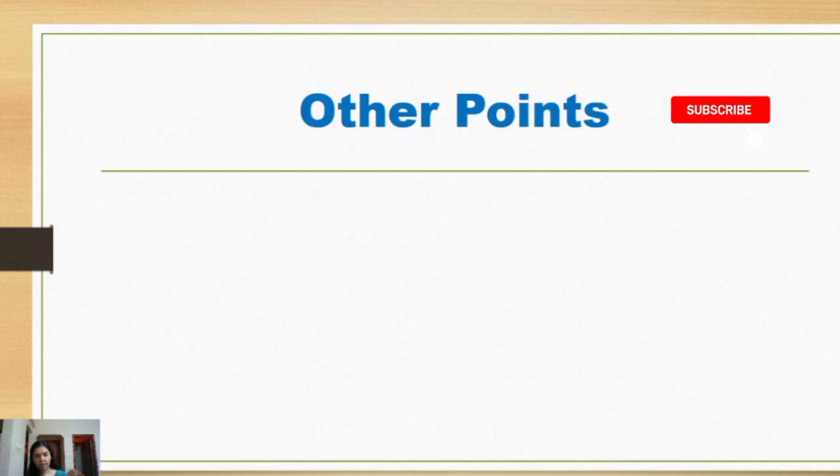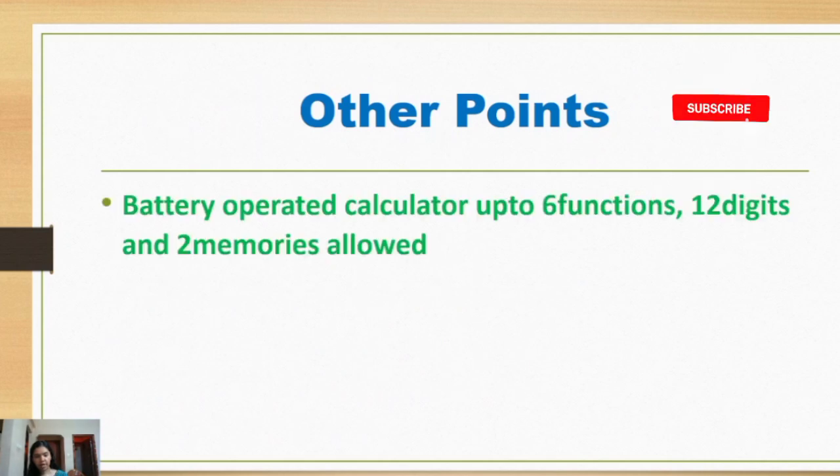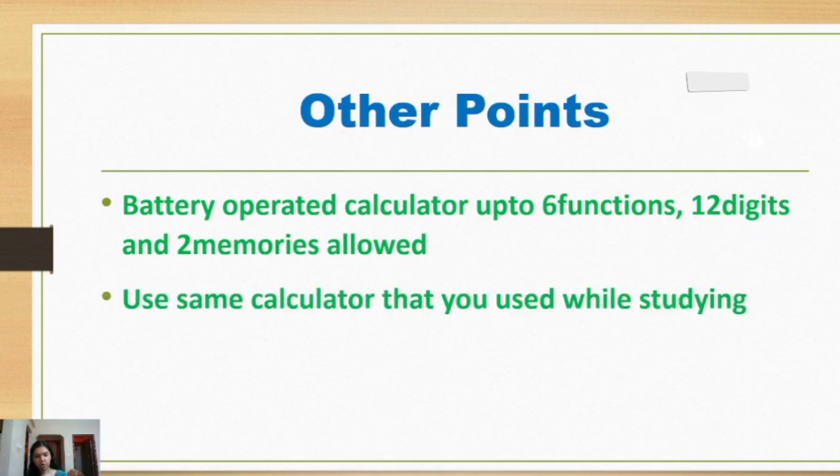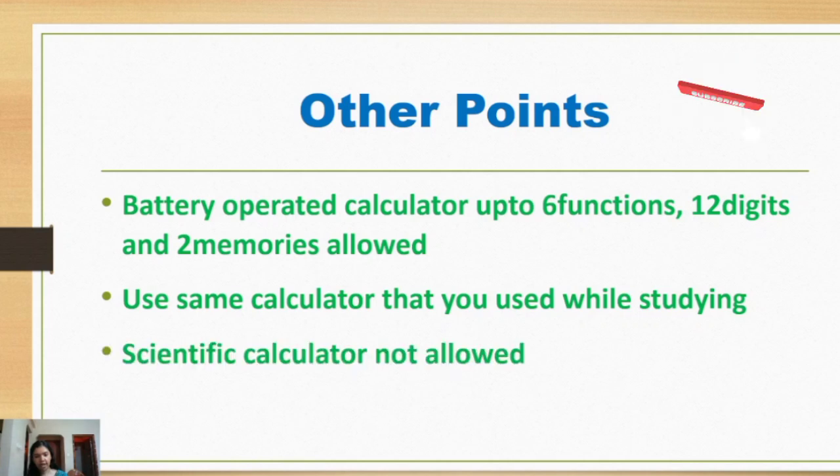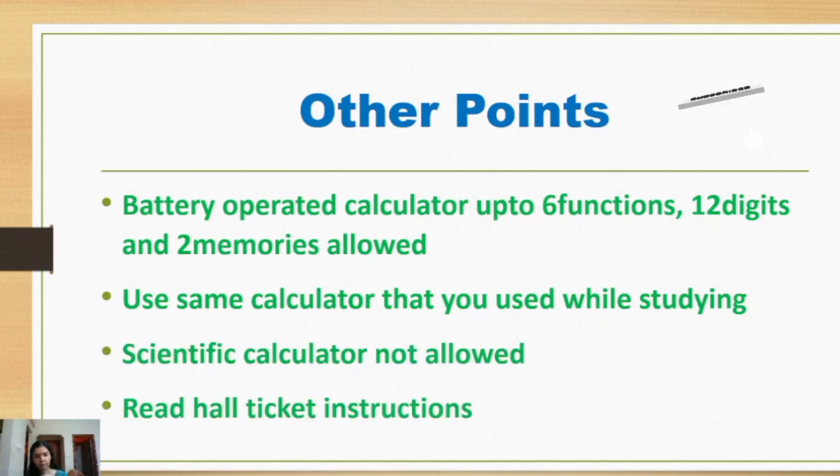Now, some other points that were addressed in this webinar were regarding calculators. A battery operated calculator up to 6 functions, 12 digits and 2 memories is allowed in the exam. It was also suggested that you can use the same calculator that you used while studying. So when you are practicing during your holidays, whatever calculator you used, you can take the same to the exam as well. Scientific calculators are not allowed. And when you get your hall ticket, behind the hall ticket you'll have some instructions. So it is very important to go through those instructions carefully.